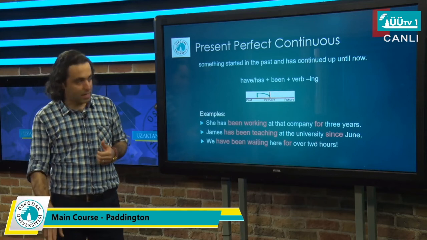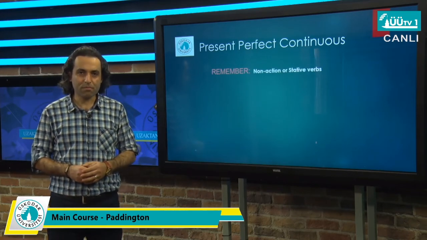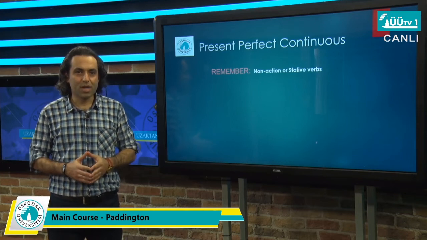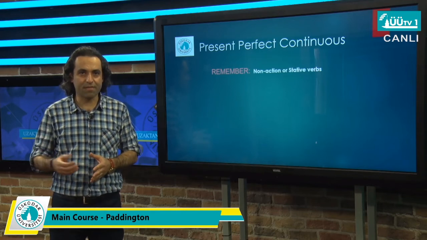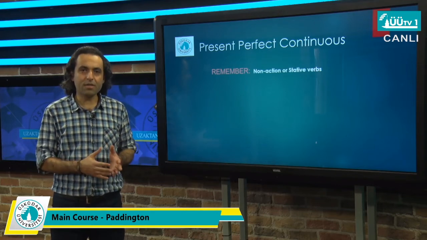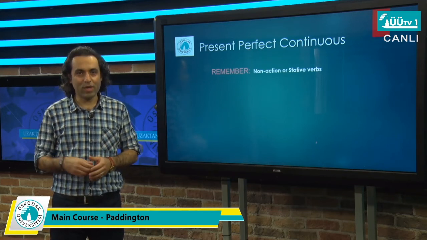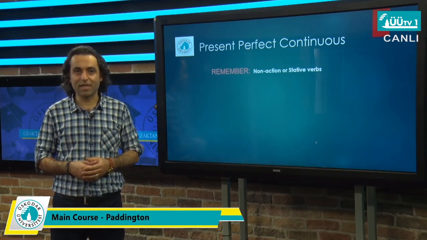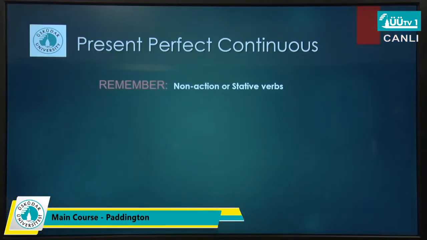The other option that I have prepared for you is a kind of a note. As you all know, in English, we have some verbs that are called non-action verbs or stative verbs. What are they? They are a specific group of verbs that never get ing. So when they don't get ing, it means that we are not allowed to use them in present perfect continuous. We have some examples of them, like believe, concern, dislike, hate, and know, that I'm pretty sure you know the meaning of.